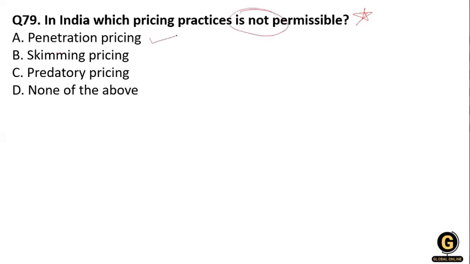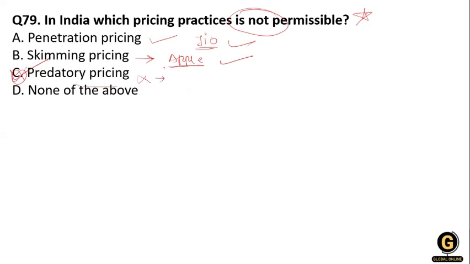Penetration pricing is permissible, because you see penetration pricing with Jio. And skimming pricing is also used in India. You can see the example of Apple, because it charges high prices for its newly launched products, like an Apple mobile. So these tools are permissible in the Indian market, but predatory pricing is not permissible in India.